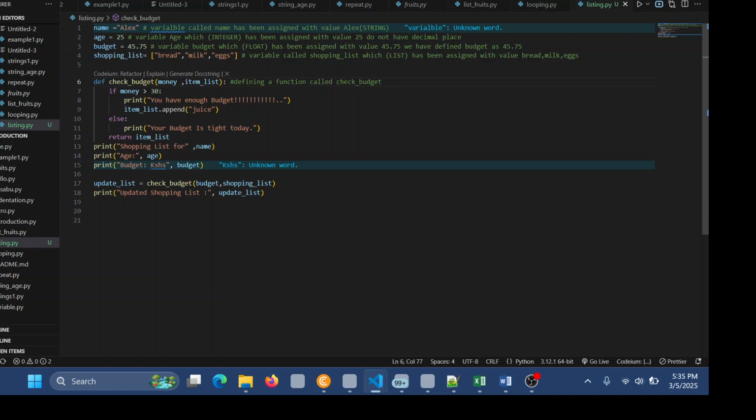This function is used to show those parameters, and we have two parameters, money and item list, which we are going to check. So the function is for checking these two parameters that are inside it.